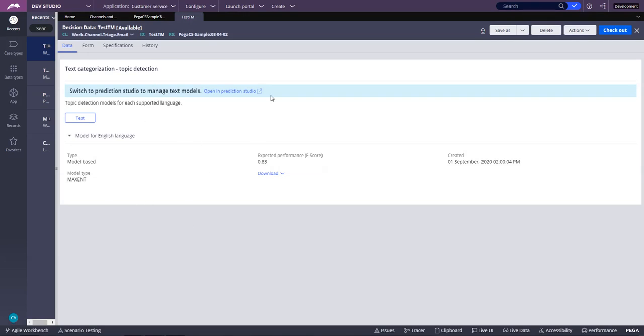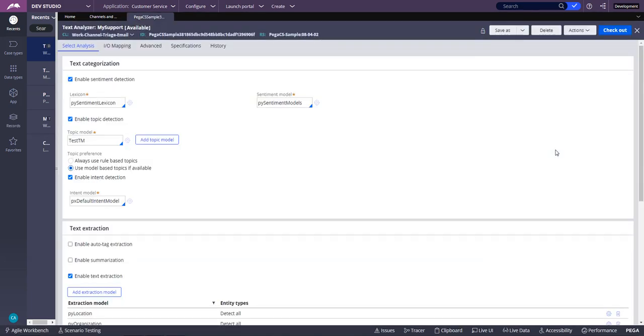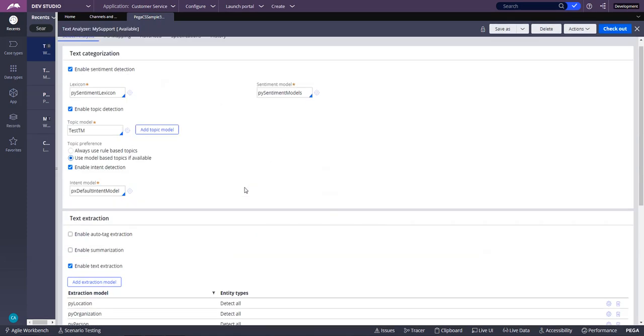This is our text analyzer. Let's close this one. Okay, we are back in our Dev Studio on the text analyzer, and just to summarize, we have enabled sentiment detection. We created a new topic model called test TM, which is trained from our test training data set. And let's see what else.